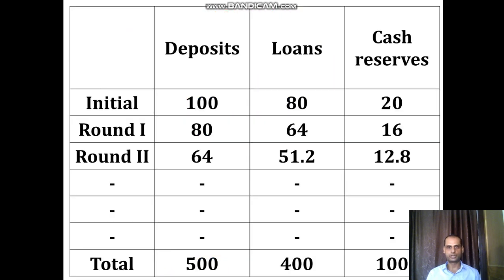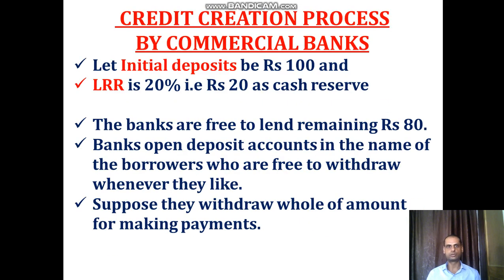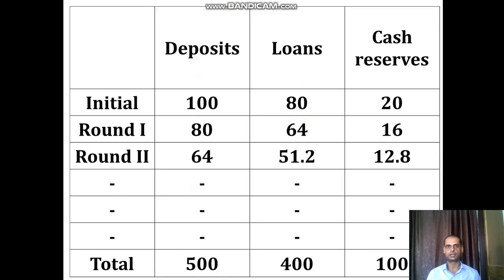Then we'll try to understand in our next slide. So far we have understood the credit creation process. There are two important elements: initial deposits and LRR. And this is the table, a numerical example of how commercial banks create credit.